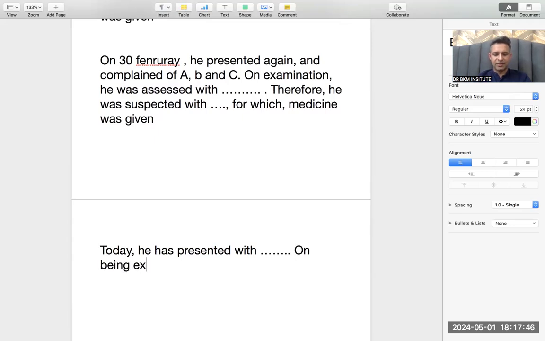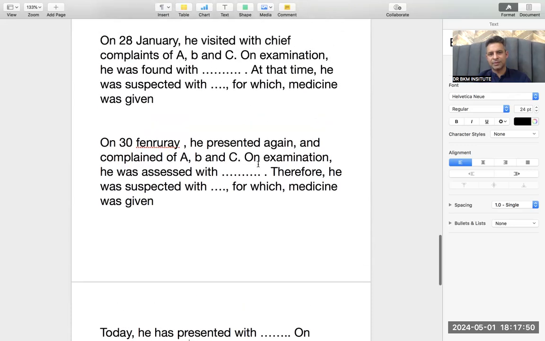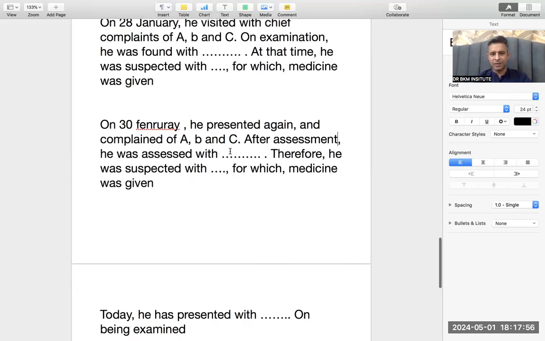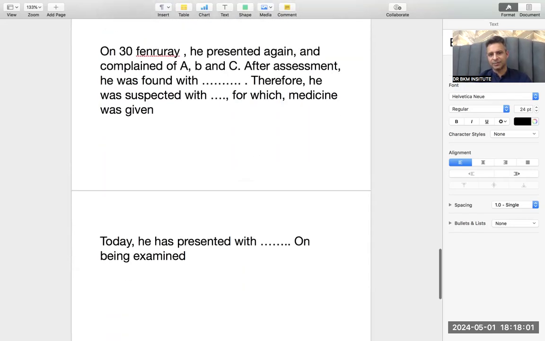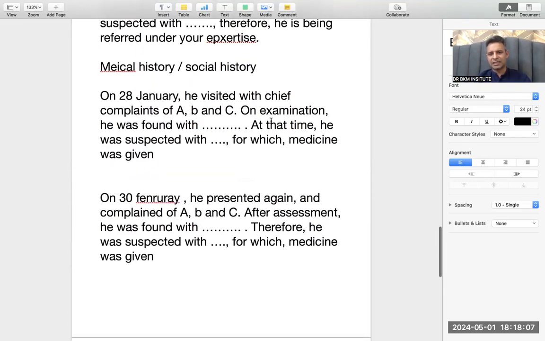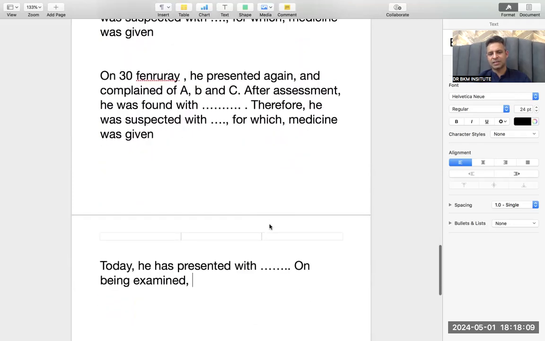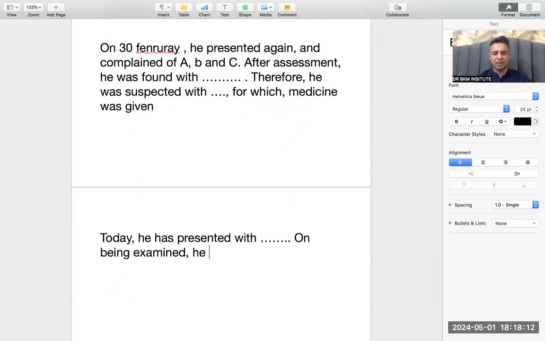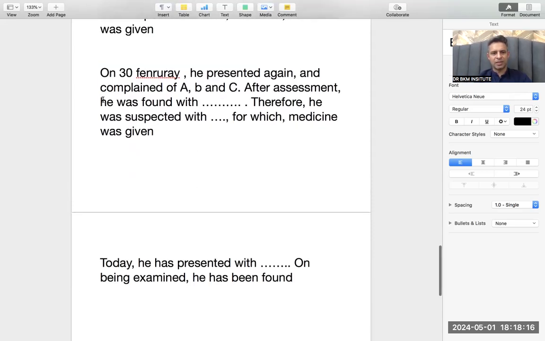On being examined, this I am changing just because it's the same word. On examination, you can change this word by after assessment. Please spend time with this video. I understand you would be a little bored, but again, I'm telling you the pattern and this is the main thing that can come. Today he has presented with this and this on being examined. So I've changed the words. On examination has been changed by after assessment. After assessment has been changed by on examination. And this is the grammar: he has been found with. So now I will copy paste again.